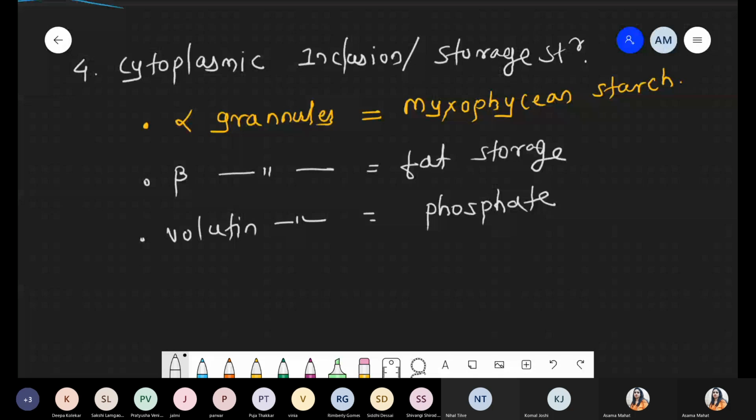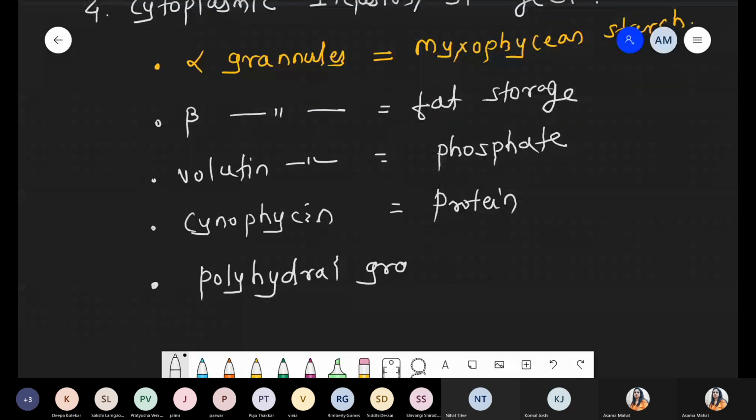The word cyanophycean means storage body with respect to protein, so they can store protein. And the next one is polyhedral granule, which means storage of one enzyme, that is Rubisco.